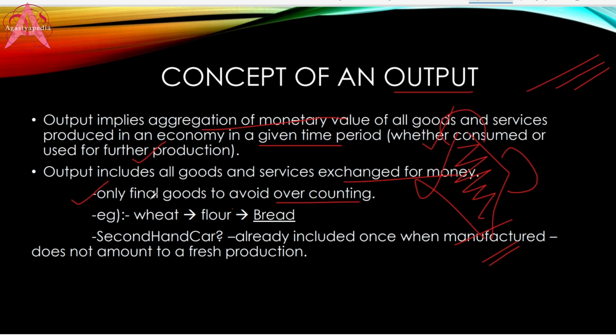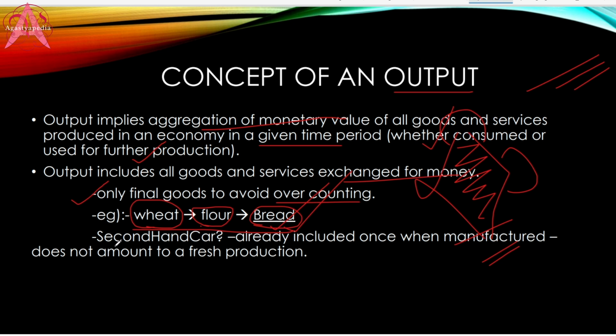Okay, let's see an example. The farmer produces wheat, and the mill person produces flour out of this wheat, and the baker produces bread out of this flour. If you start counting all the 3 things, you will end up with overcounting. So in order to avoid this double counting or overcounting, you are going to include only bread for the calculation of output. That means only the final good you are going to consider.